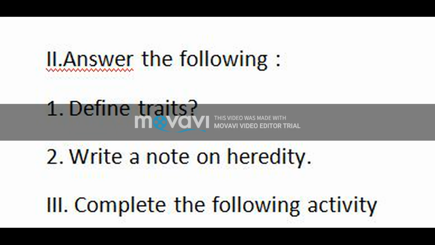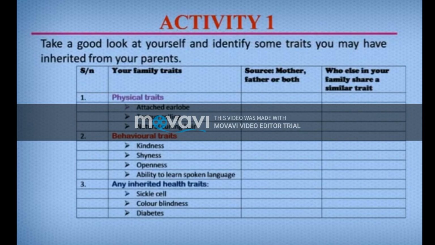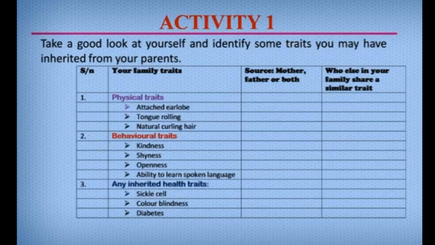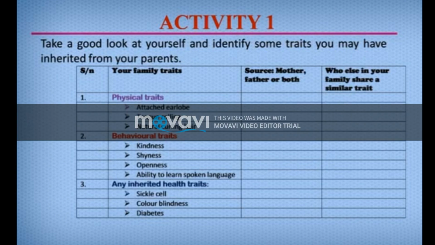The questions are: choose the correct answer and answer the following. Last one is an activity. Children, look at yourself and identify some traits you may have inherited from your parents. It is given as physical, behavior and health traits.